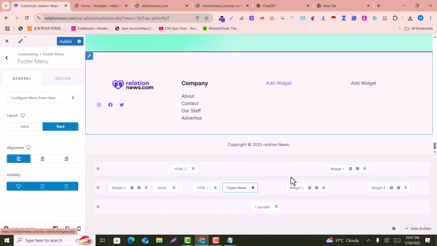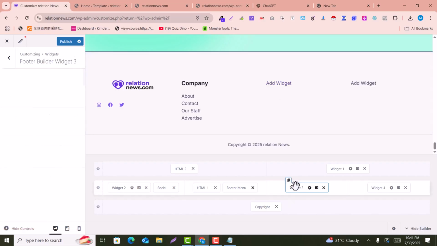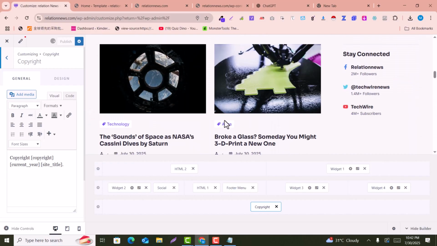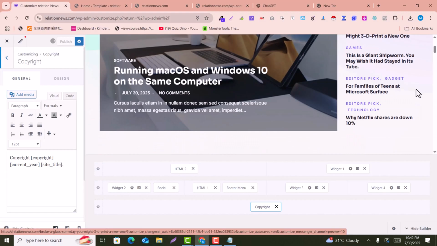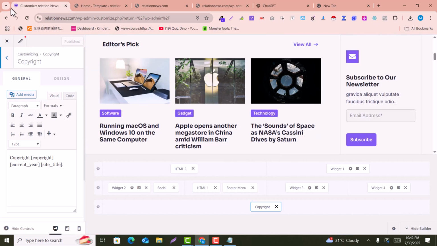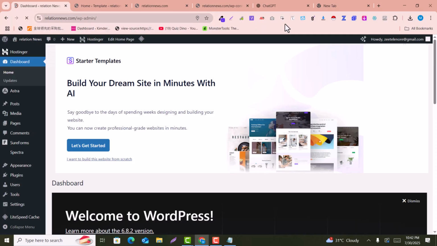In this area, for example, this is widget 3 and widget 4, which you can use for your own preferences. Here is the copyright text that you can easily customize. So here is how you can customize the header and footer. These two important things we have customized, the header and the footer. Also we have added the favicon on the top. So let's go back into our WordPress dashboard.